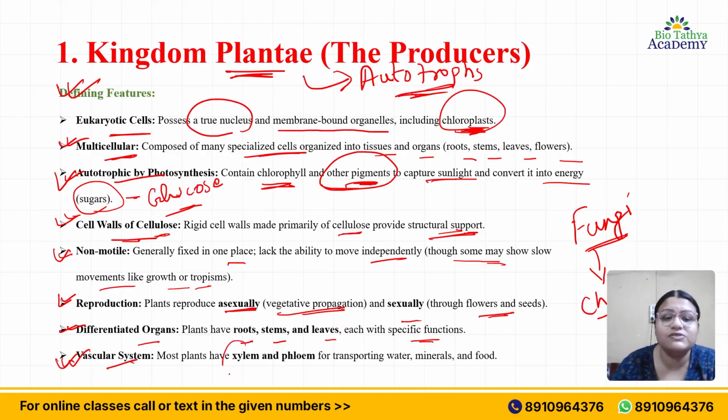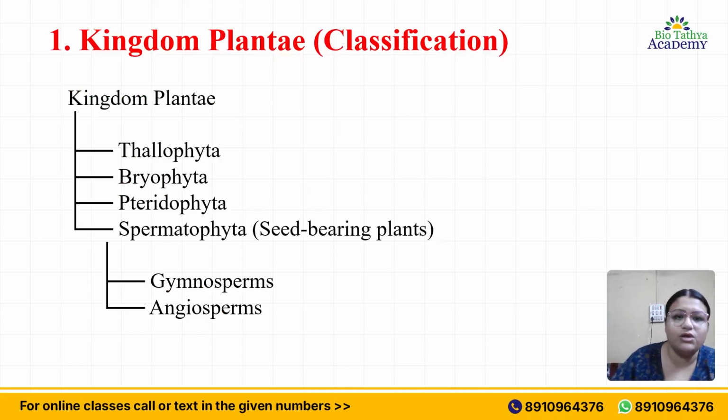Most plants have xylem and phloem. Xylem is used for transporting water and minerals, and phloem distributes food throughout the tissues. These two form the vascular system of plants.